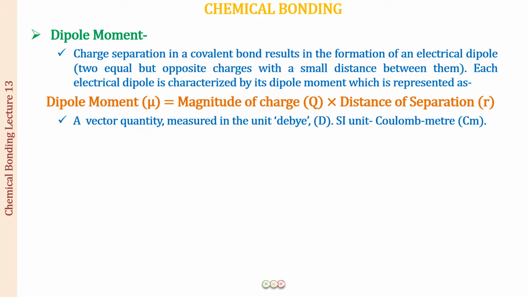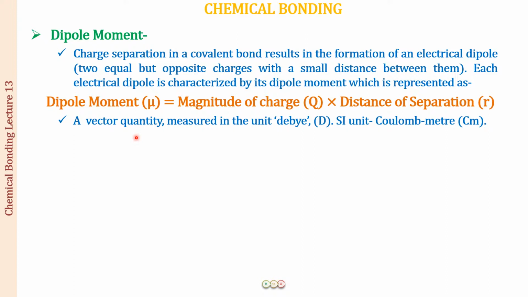And now one very important thing: the dipole moment is a vector quantity. Why is it a vector quantity? Because it has a direction attached to it. It will have some value, but along with that value we have a direction. What is the direction? The direction is towards the more electronegative element. The electron density is more towards the electronegative element. So we have a magnitude of dipole moment, and a direction towards the more electronegative atom or element. So dipole moment is a vector quantity.